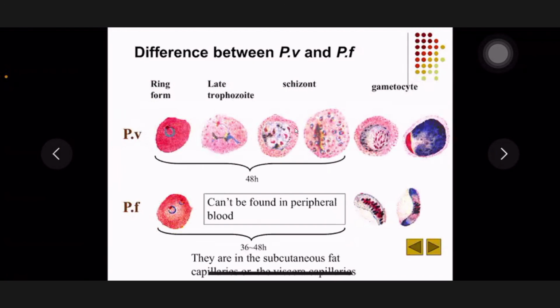Here we introduced the PV life cycle and its morphology in the RBCs. Later we will introduce the differences between the PV and the PF morphology and life cycle. But we will stop here. I think there is too much for you to remember. We will introduce these differences next time, okay?